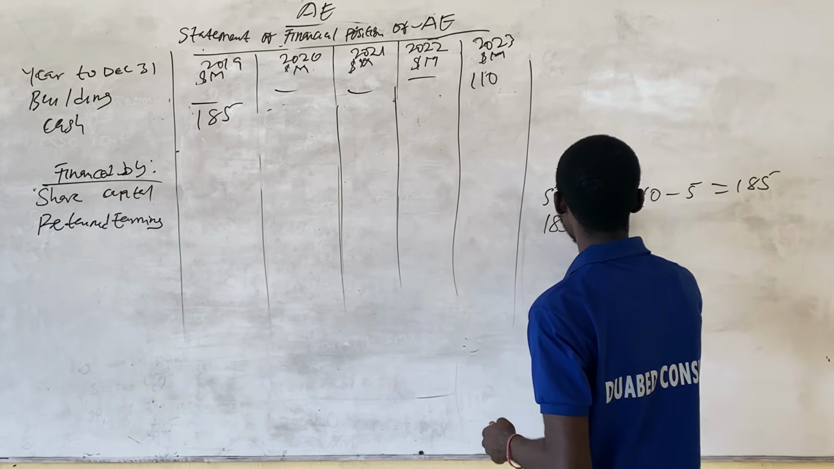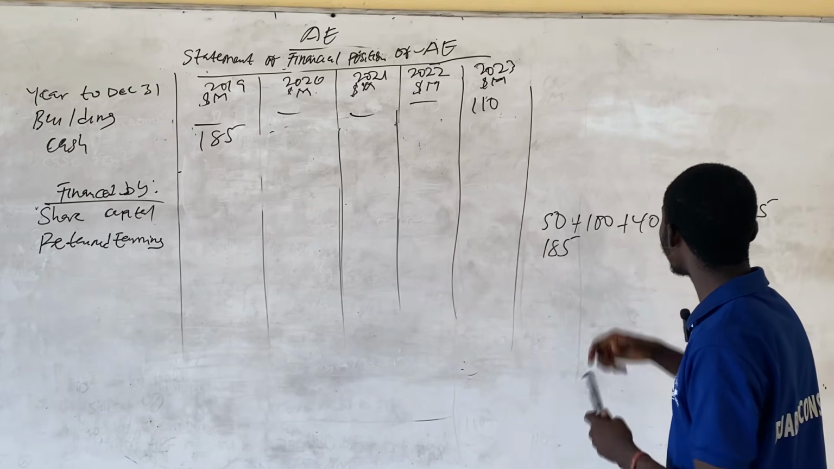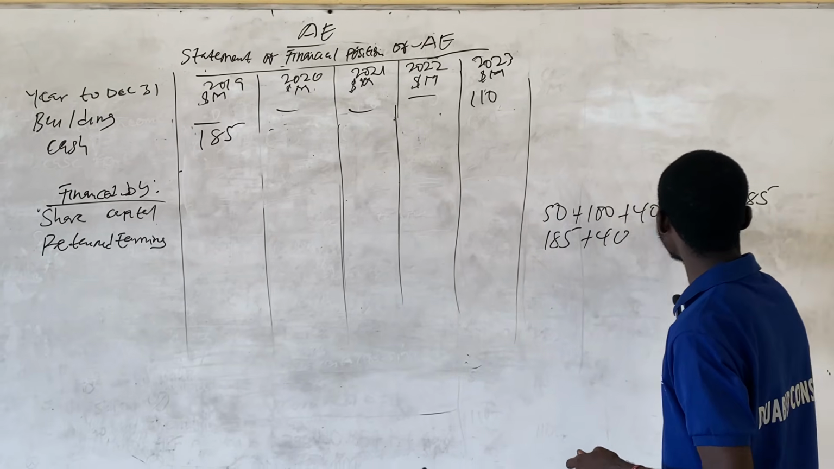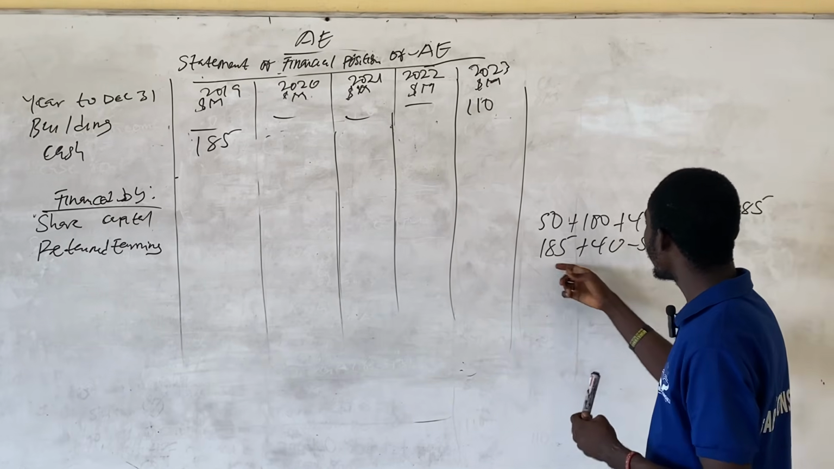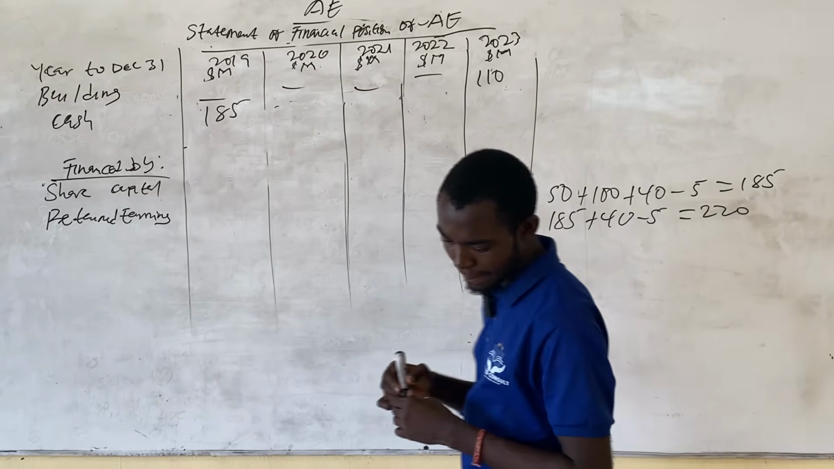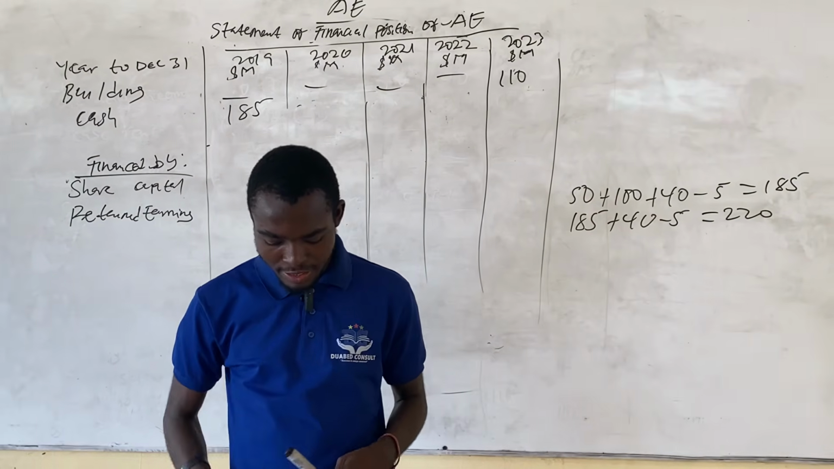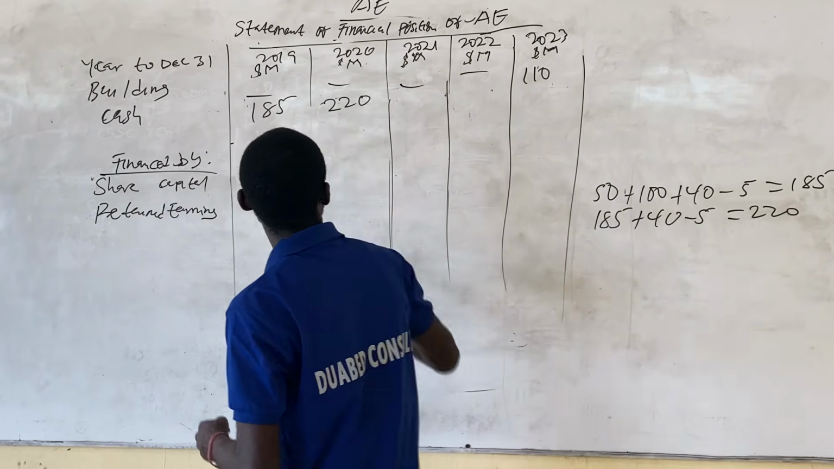Open cash balance for the second year. So for the second year too, they will make a profit of 40 million. And then minus 5. So this will give us a closing balance of 220. So cash balance for the second year will be 220.